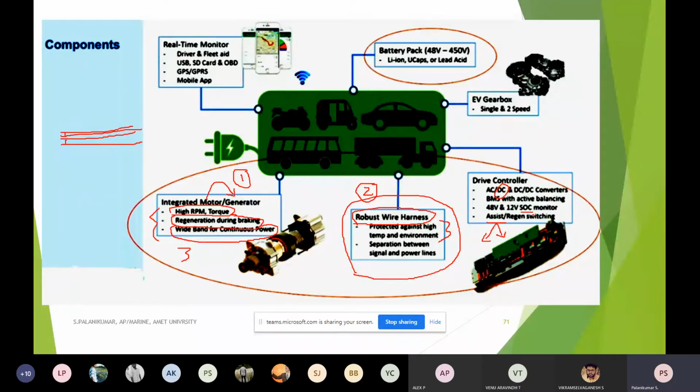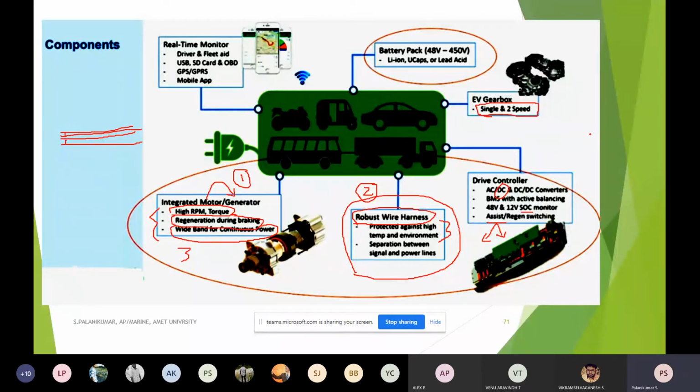And of course, in case of a pure electric vehicle, do we need a gearbox? Maybe without gear also we can go ahead, with only single or two speed possible. Of course, for reverse operation also we can use forward and reverse. Because mainly we are going for a gear arrangement, we already saw that. Why do we have to go for a gear arrangement?